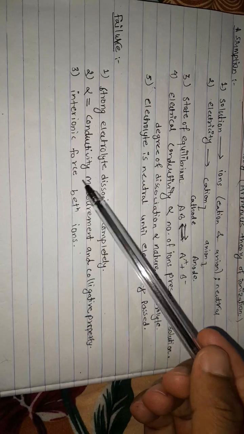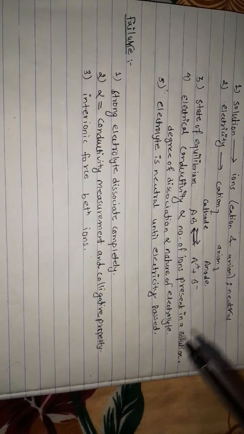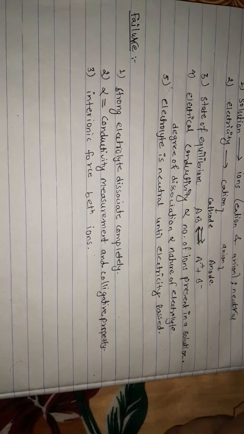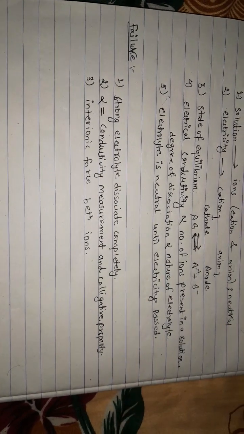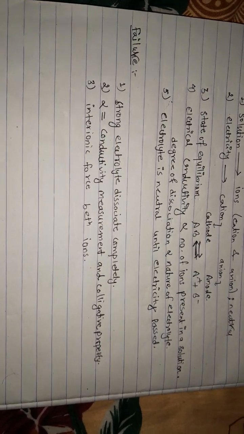Okay, and the next is a very important failure. In this failure we have the interionic force between ions. The Arrhenius theory of ionization does not say anything about the force between ions, that is cation and anion, but in reality a certain force of attraction operates between the ions. Right, so that's why a new theory for strong electrolytes is needed.